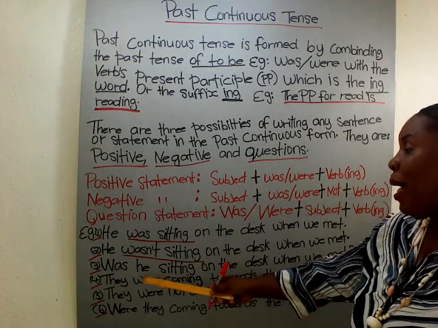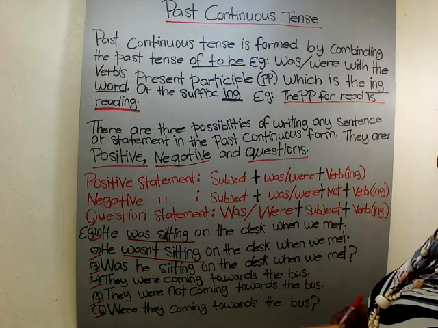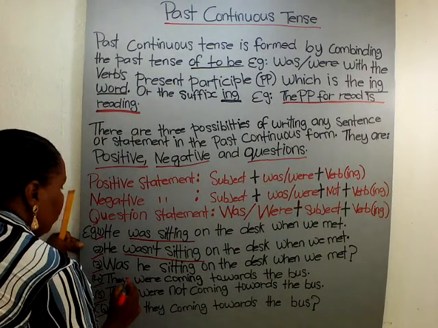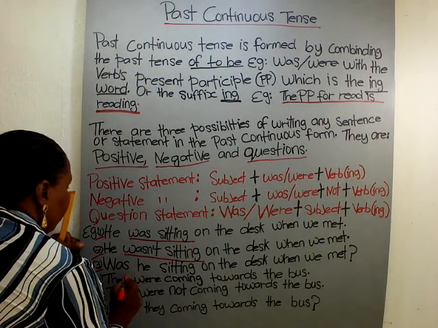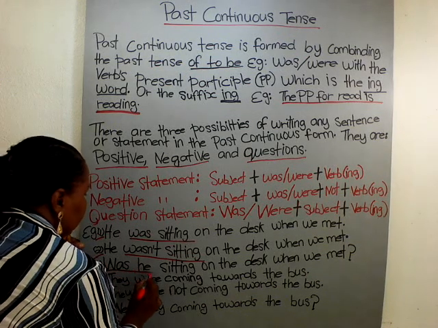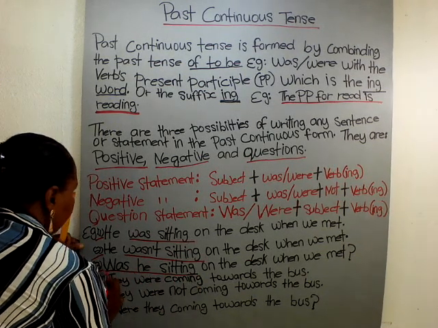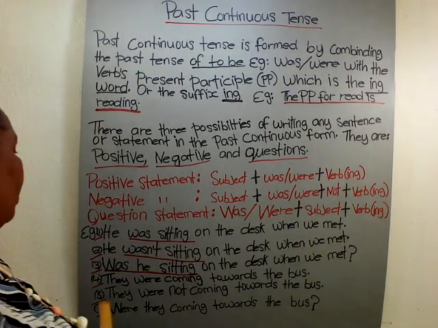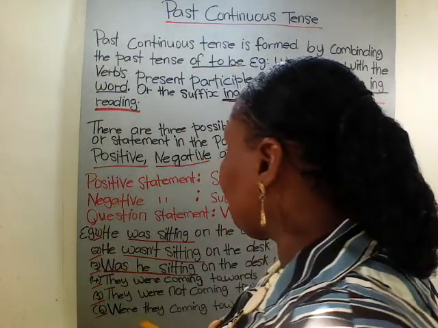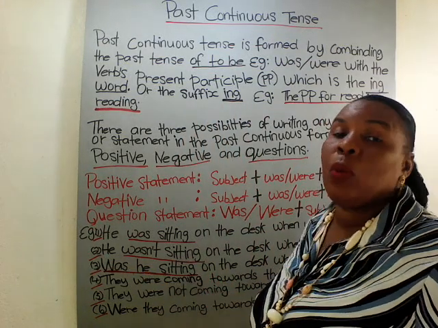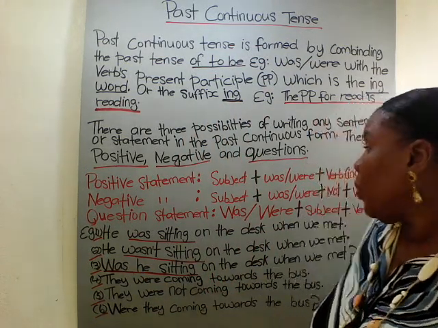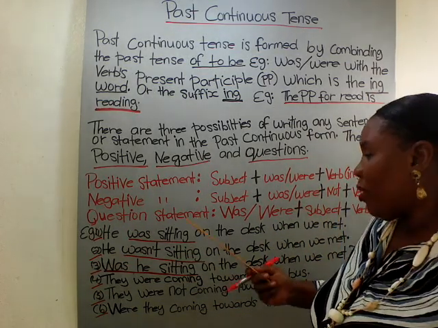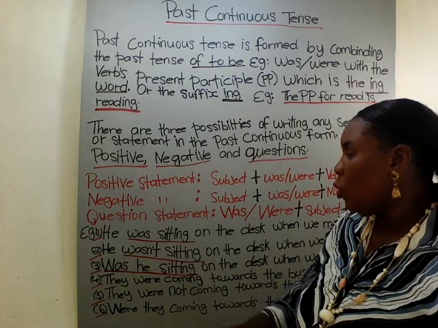So here is the past continuous verb in this sentence. Was he sitting on the desk? Was he sitting? So was, he would be what? The subject, right? He would be the subject. So we're talking about this person, this guy, whoever he might be. So was and sitting.